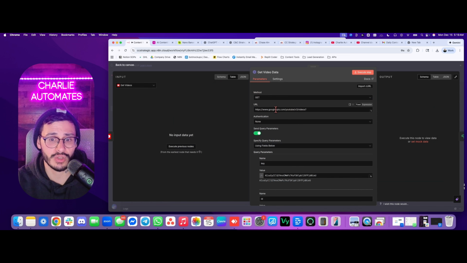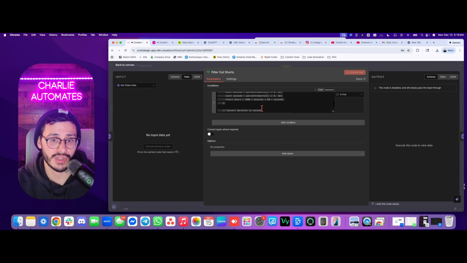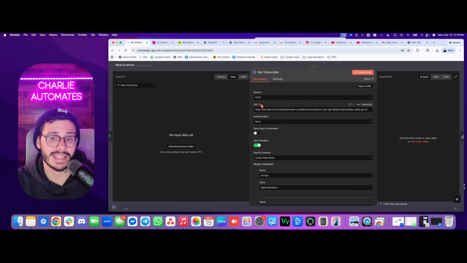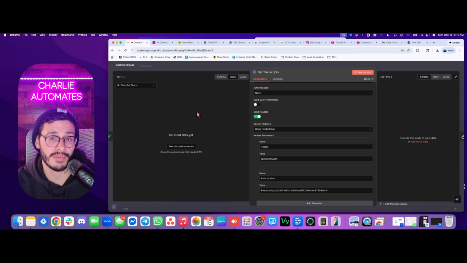And then it's going to get the YouTube data through this HTTP request. Okay. It's going to filter out my shorts. So this is the code that I put here to filter those shorts out based on the duration of the videos. And this is an Apify HTTP request. So it's going to post this and it's going to grab the transcripts that were hooked up from the previous